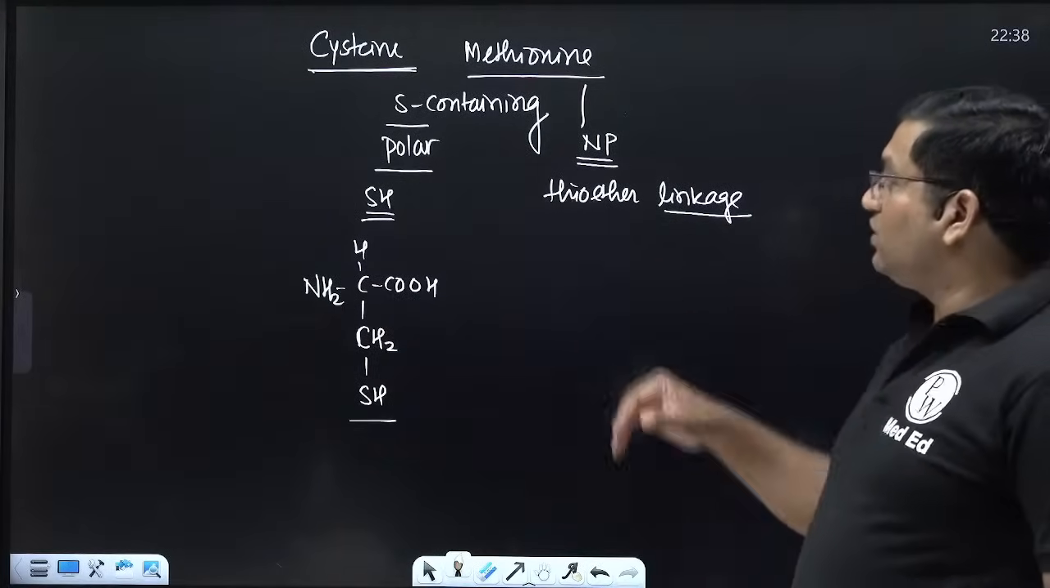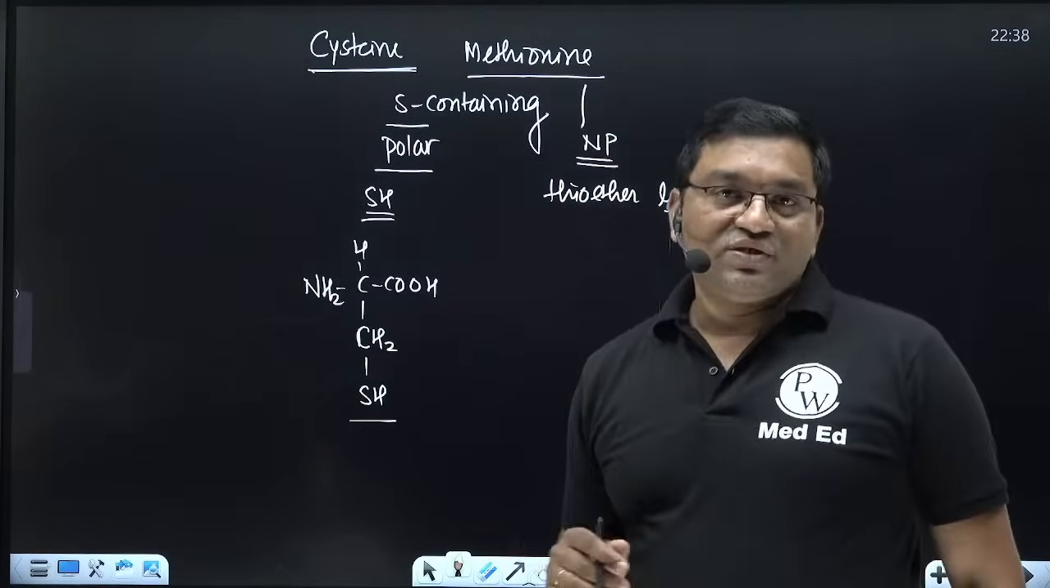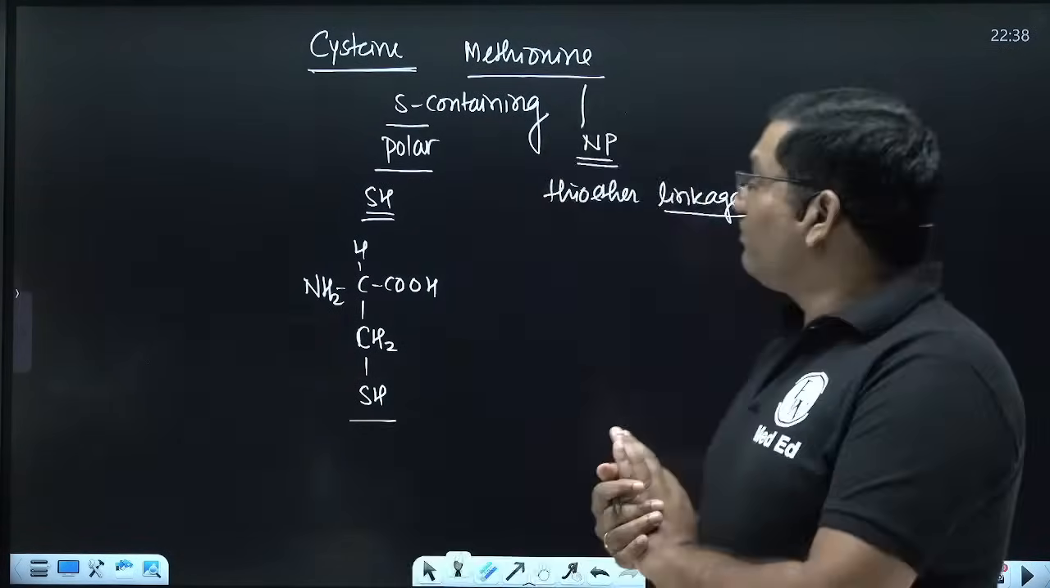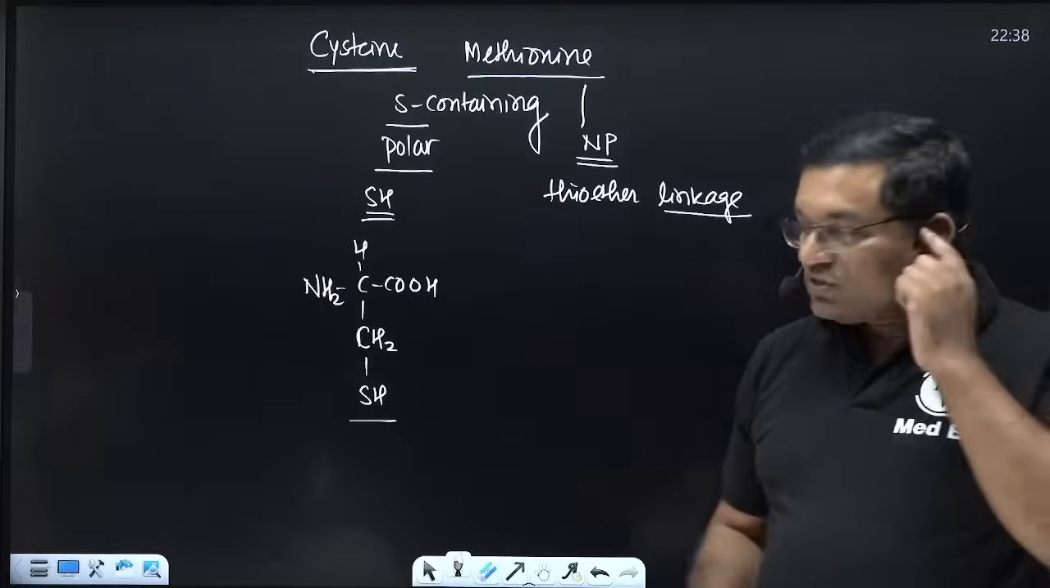Cysteine and methionine. Now in the metabolism, they are both glucogenic amino acids. They will give you glucose. Okay, and there are different products given by cysteine and methionine. We'll discuss this along with homocystinuria.